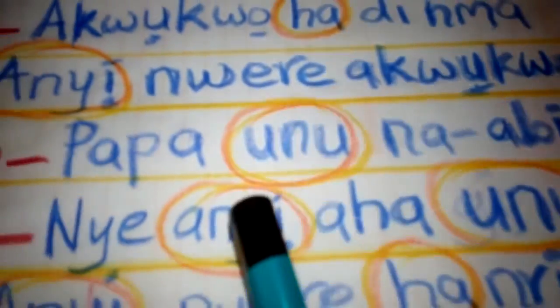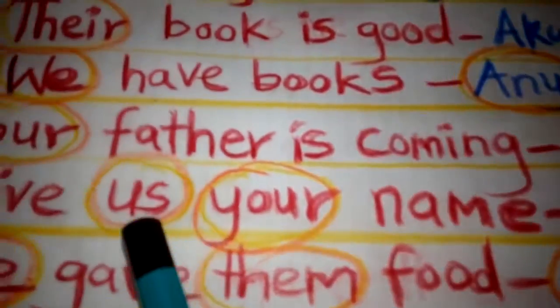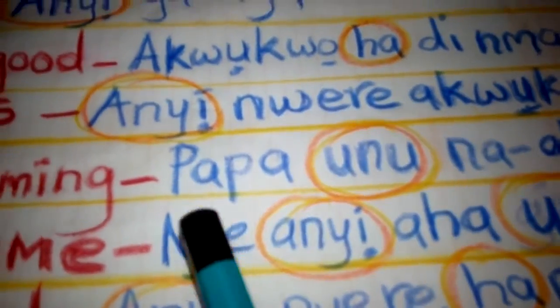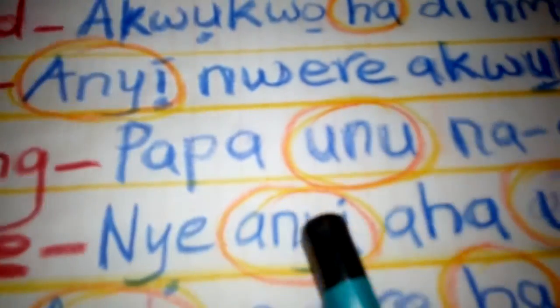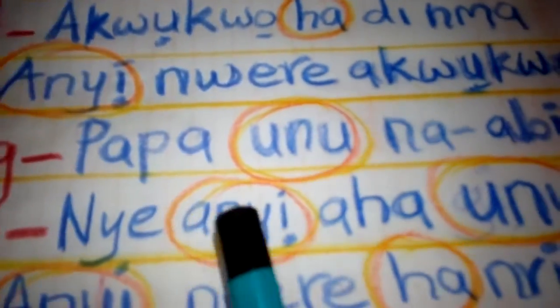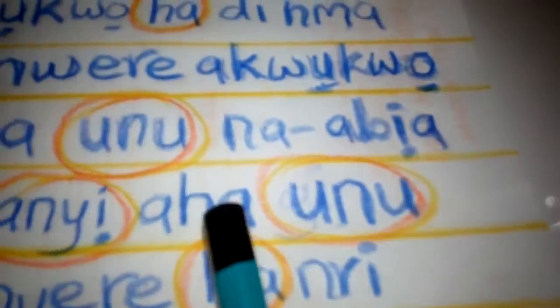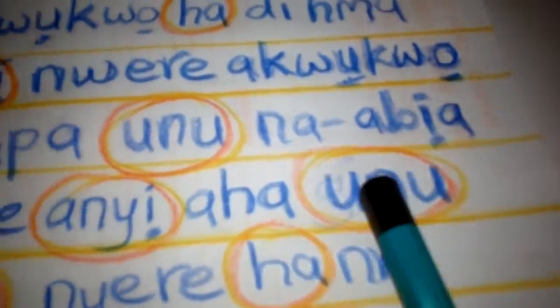So nye anyị. Anyị is we. Give us or we, us or we is anyị. So nye anyị, give us your name. Aha unu.